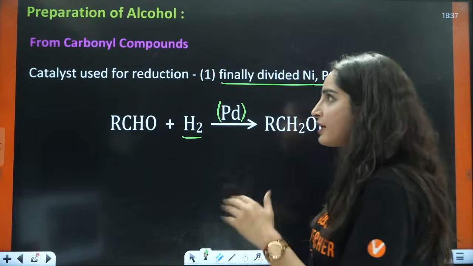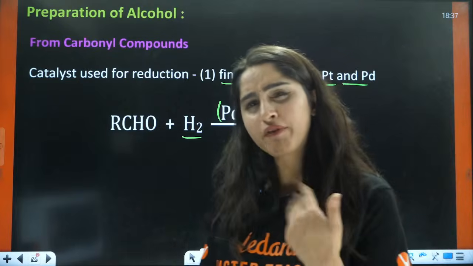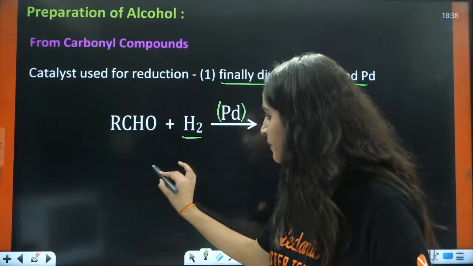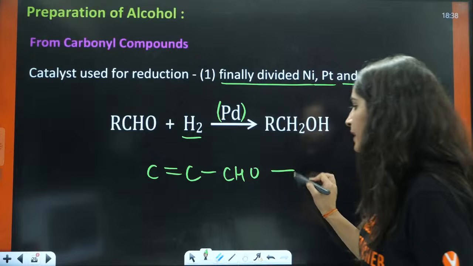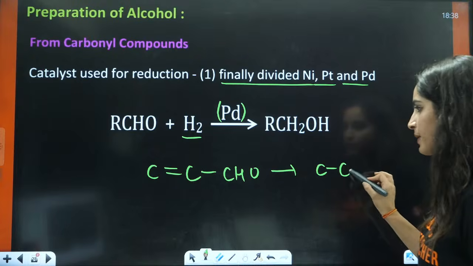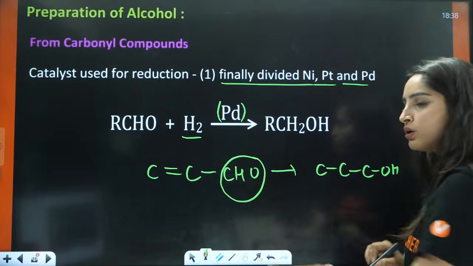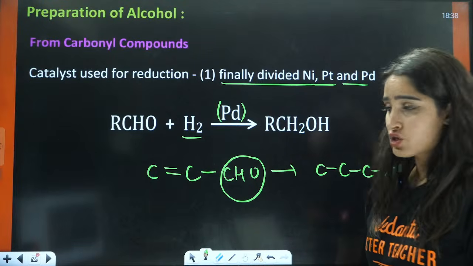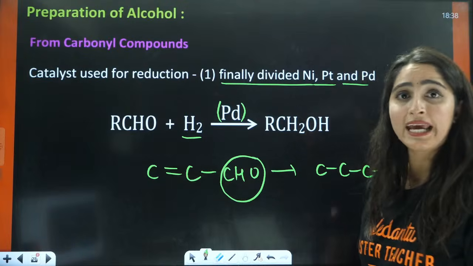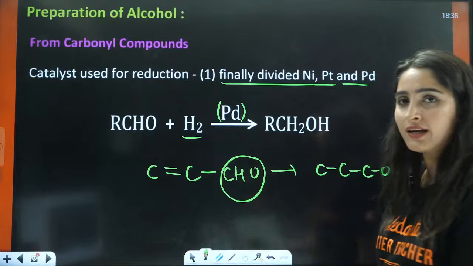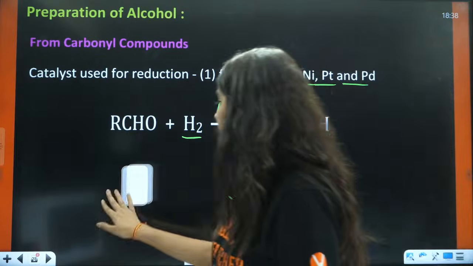everything, right? They will also reduce the double bond. They will also reduce the triple bond, right? Everything they will reduce. For example, you have something like this, a double bond, and this is CHO. So it will reduce everything. This also will be reduced, then this also will be reduced. This CHO will be converted to CH2OH, and this will be converted to alkane, right? That is, this double bond will get reduced to a single bond, right? So they are not selective in nature.